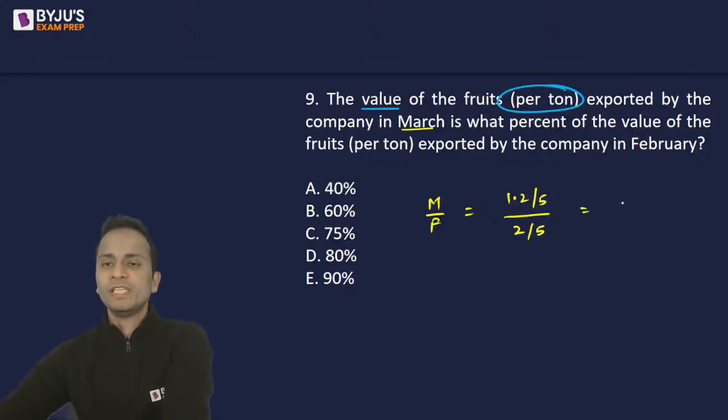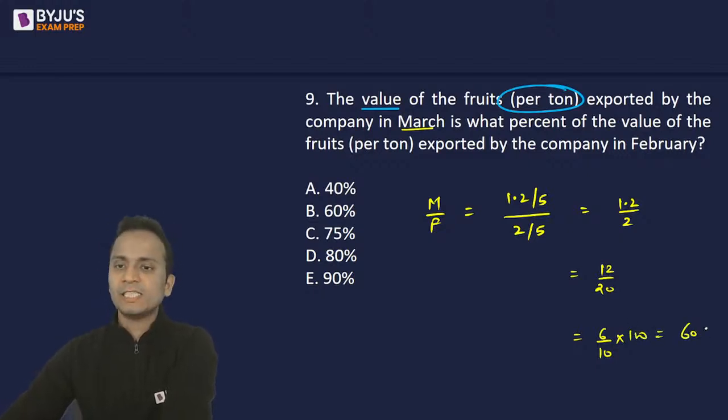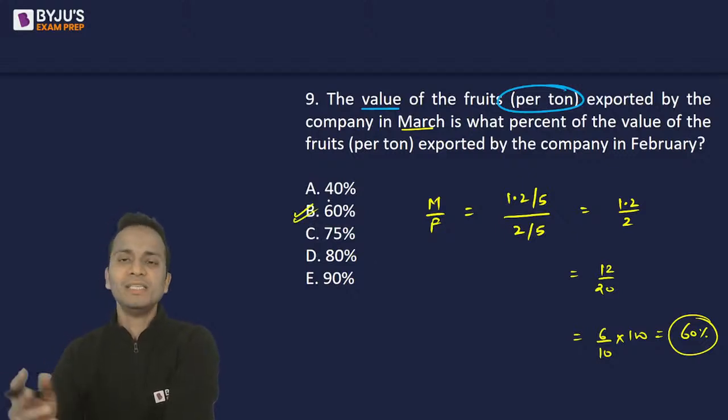Okay. Solving this, 1.2 divided by 2, or you can write it as 12 upon 20, or you can write it as 6 upon 10. Now 6 upon 10 into 100, this value comes out to be 60%. Okay, 60%. Option B is the correct answer of this question.